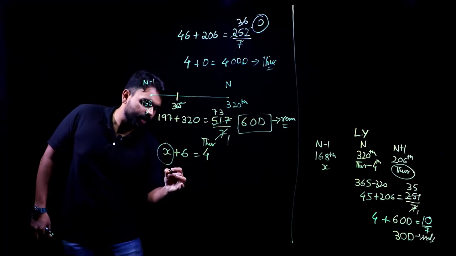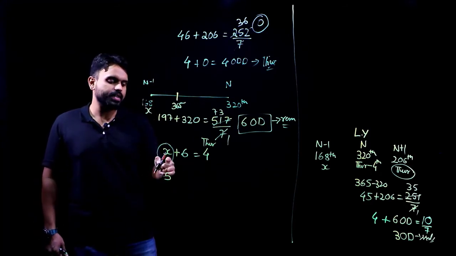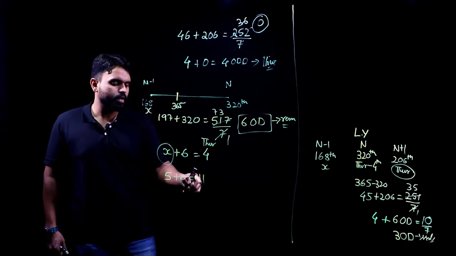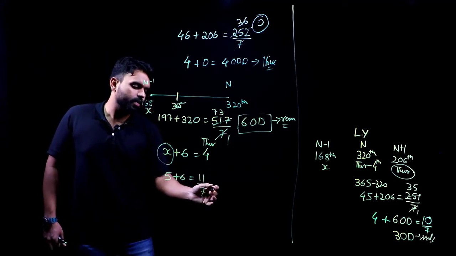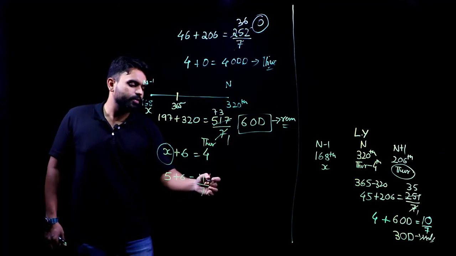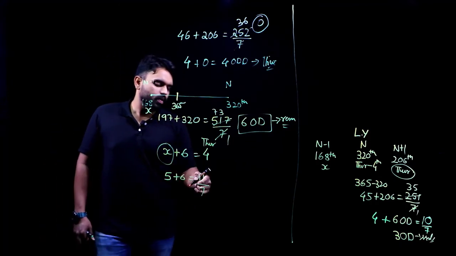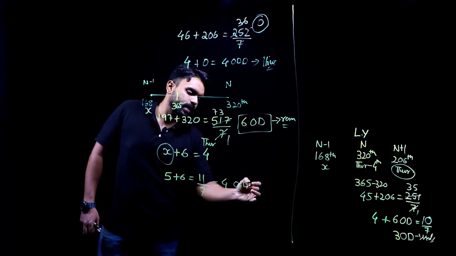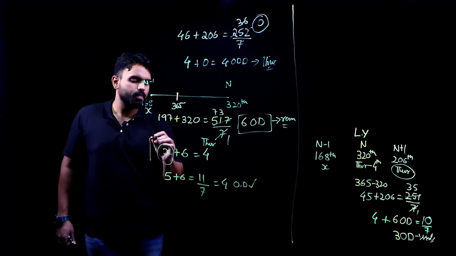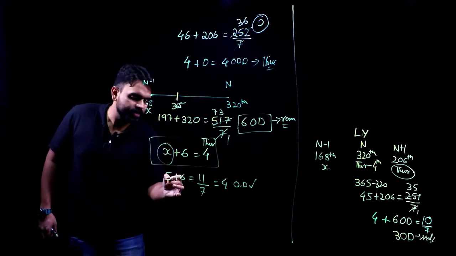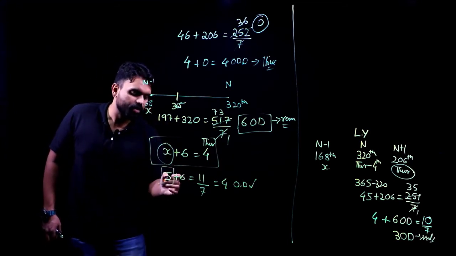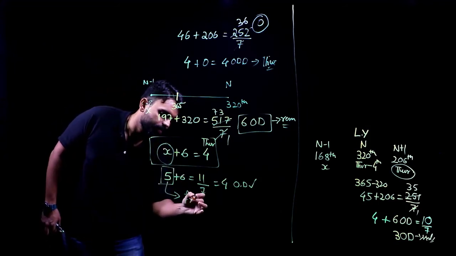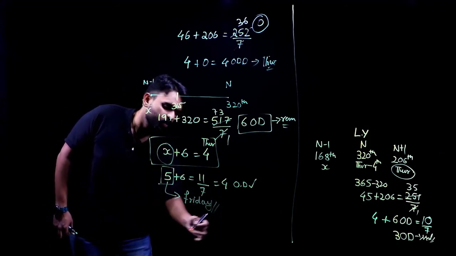If I take 5 in place of x, 5 plus 6 is 11. Can the number of odd days be greater than 7? No. I have to divide it with 7. So how many odd days will I be left out with here? I will be left out with 4 odd days, which proves my given statement true. So the value of x that can be presumed is what? 5. 5 means which day of the week? It will be a Friday. That is what is asked of us.